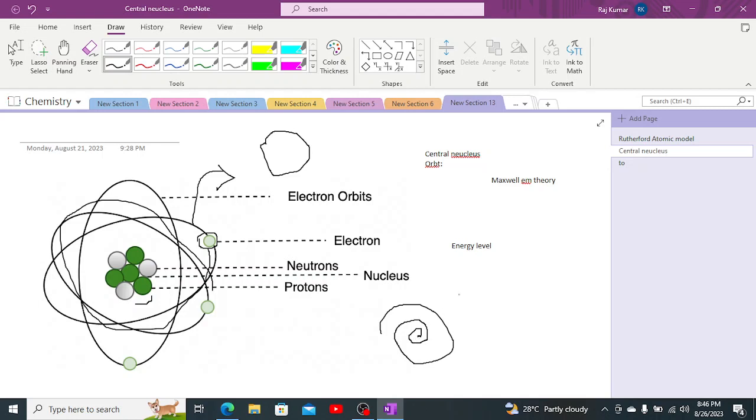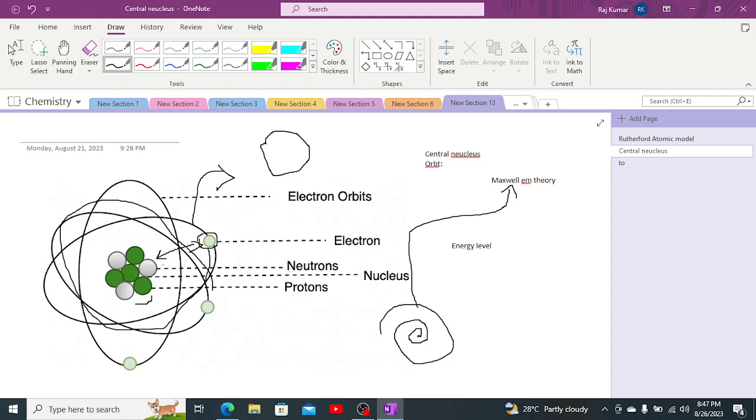And there would be a time when the electron, after releasing and decreasing its energy continuously, will collide with the nucleus, and the atom will be destroyed, there will be an end of the life of the atom. So that was the point of view given by the electromagnetic theory, and it objected to the Rutherford atomic model because of the release of energy. Basically, this release of energy was later described by the Neil Bohr atomic model, which will be described in our upcoming class.